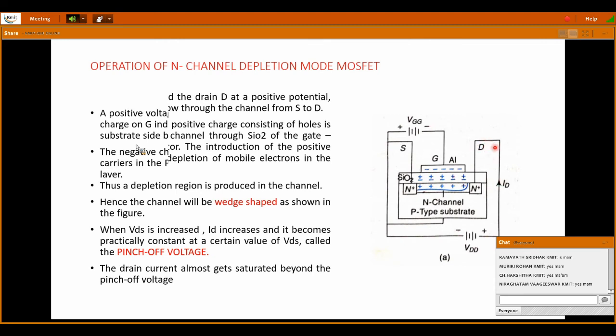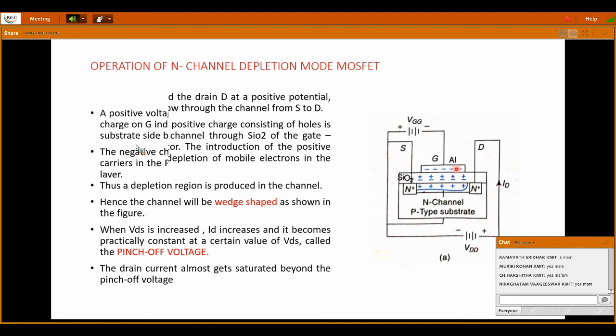Now see the operation here. Drain is given a positive supply, source is given a negative supply, and VGG is given a negative supply. So once this VGG is given, what happens? Same procedure. Here also the capacitor concept is there. If you give a negative supply to the gate, negative charge is deposited on the metallic layer near the gate terminal.